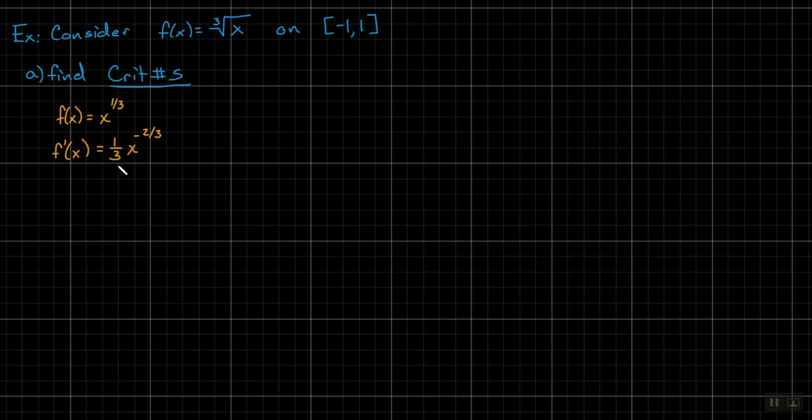Okay, so I'm going to write this one more time because now that we're here, we have not been simplifying everything throughout the problem, but now that we need to know, is it undefined or where is it 0, maybe it becomes more valuable. So let's just rewrite this. F prime of x is equal to 1/3, and it's the cubed root of x squared.